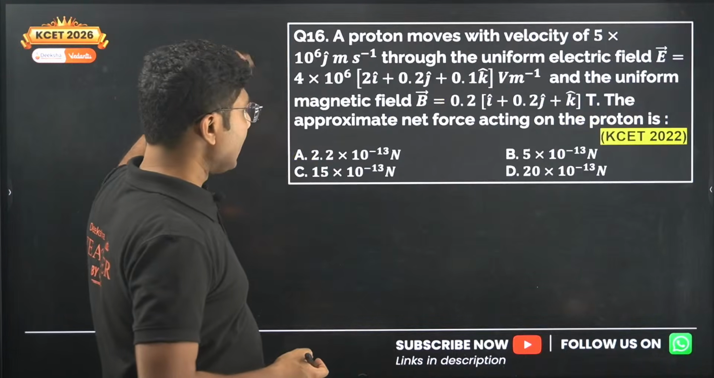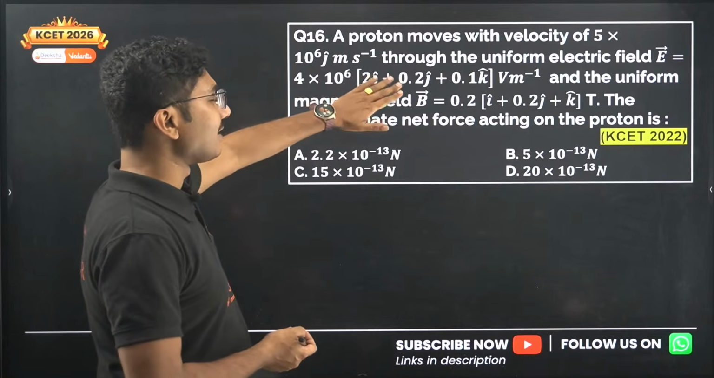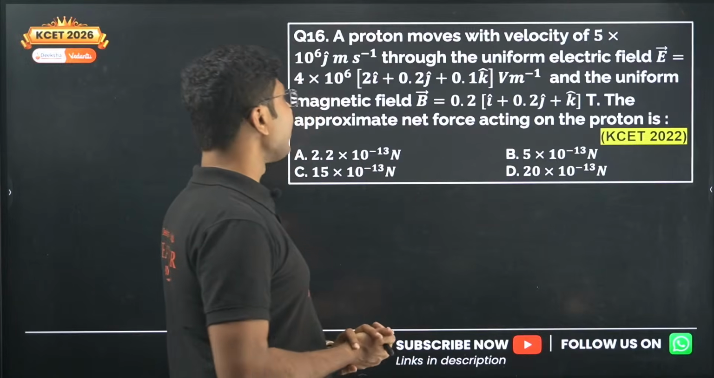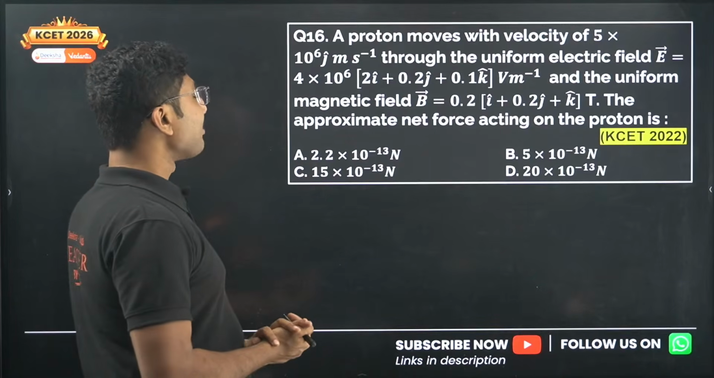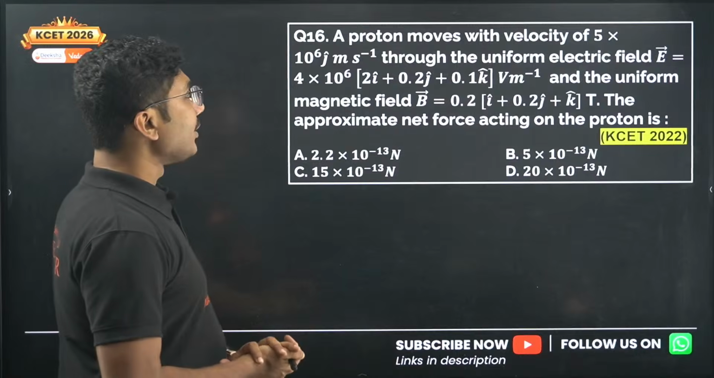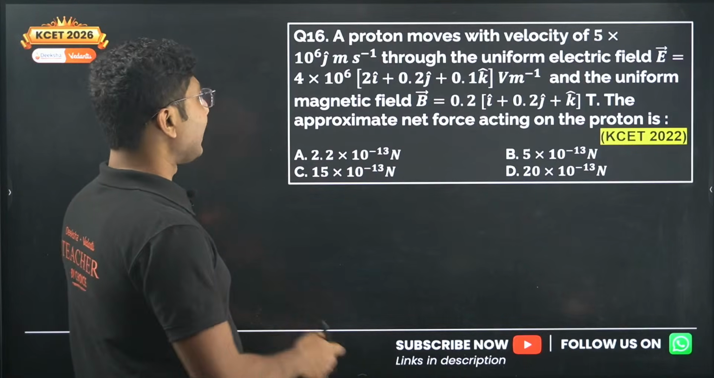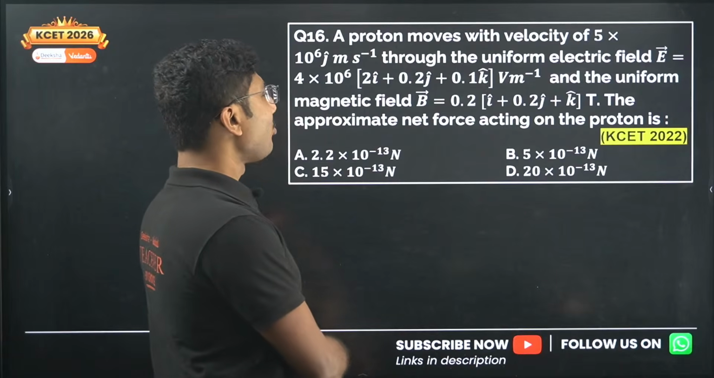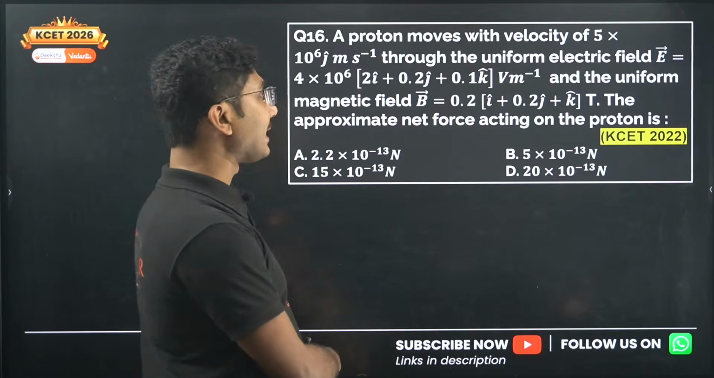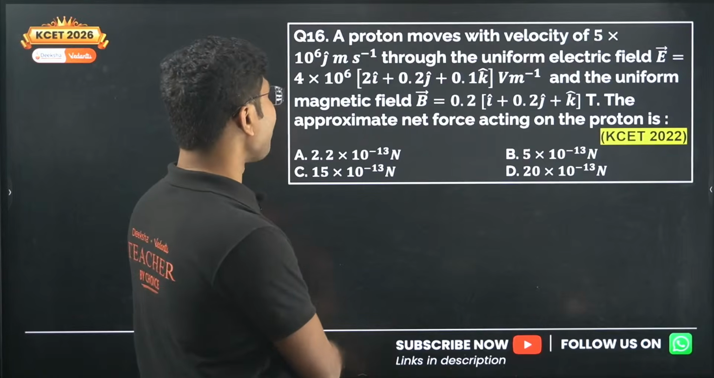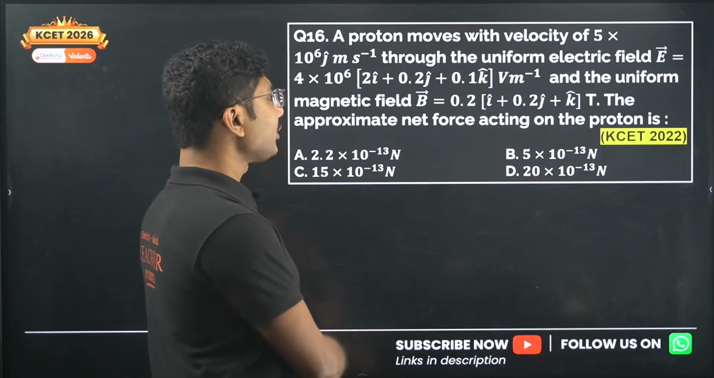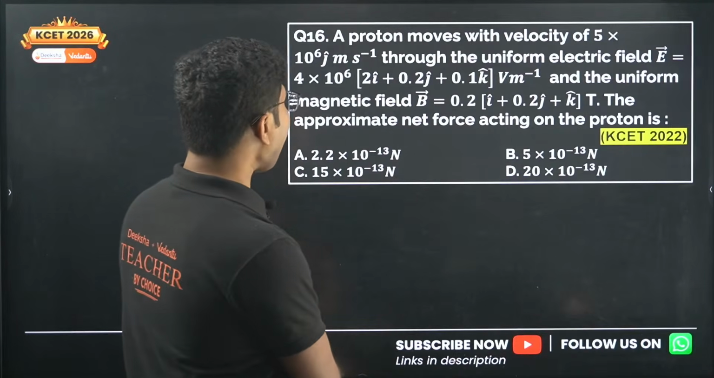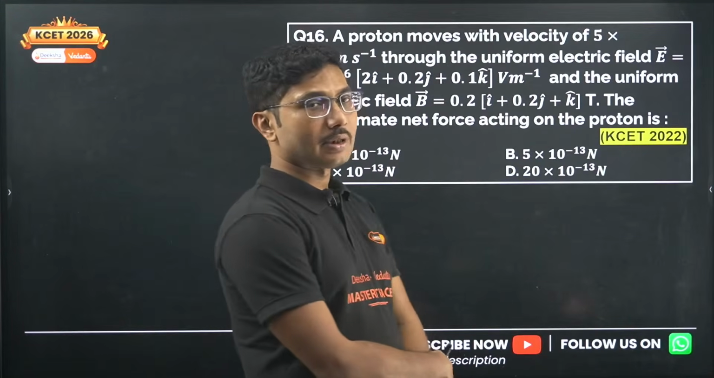Okay, now let's move on to the next question. This is a slightly longer question. A proton moves with the velocity of 5 into 10 to the power of 6 j cap meter per second through the uniform electric field E vector equals 4 into 10 to the power of 6 2 i cap plus 0.2 j cap plus 0.1 k cap volt per meter, and the uniform magnetic field B equals 0.2 i cap plus 0.2 j cap plus k cap. Then the approximate net force acting on the proton is.